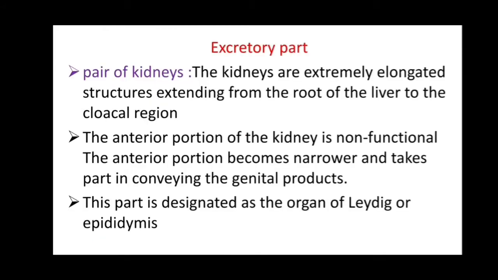Now the excretory part. A pair of kidneys are extremely elongated structures extending from the root of the liver to the cloacal region. The anterior part of the kidney is non-functional. The anterior portion becomes narrower and takes part in conveying the genital products. This part is designated as the organ of Leydig or epididymis. It secretes a hormone, that is the male sex hormone known as testosterone.